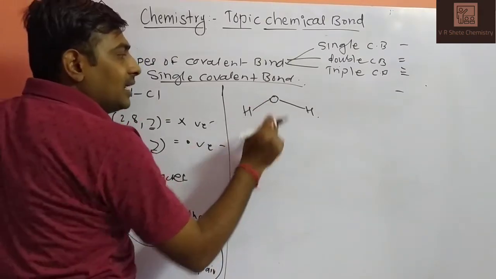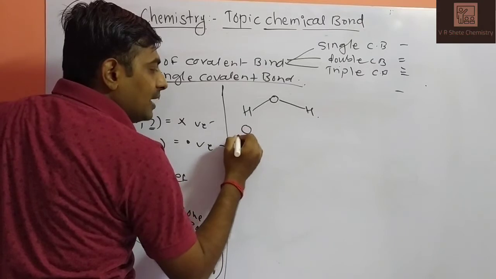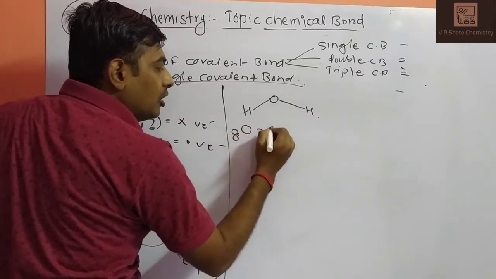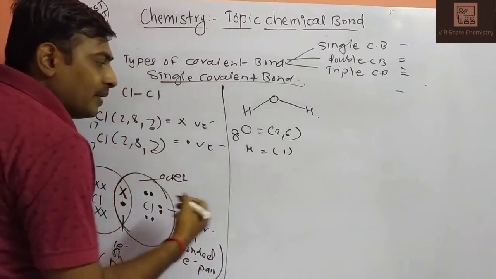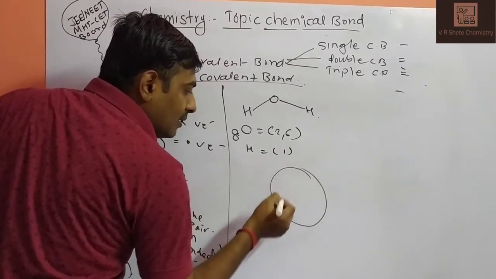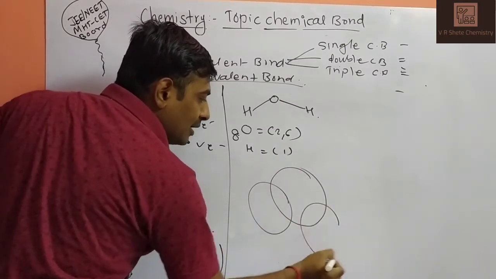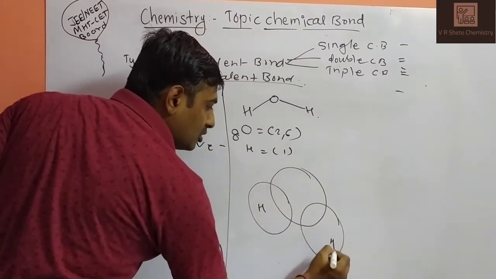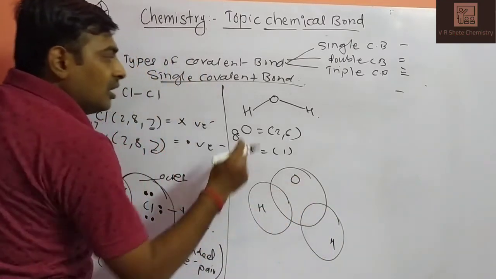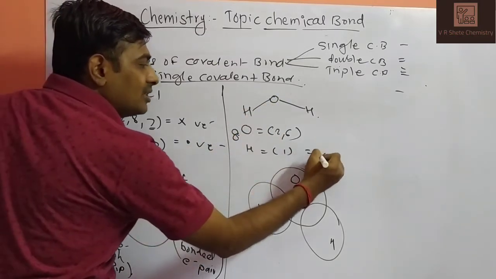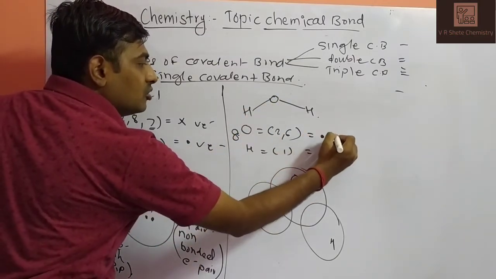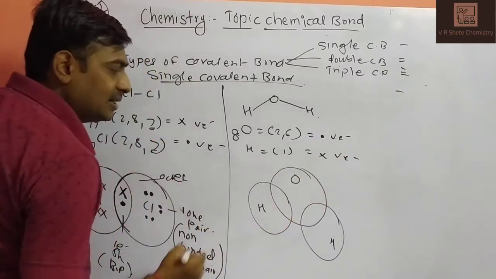So in water, the oxygen atom is at the center. Oxygen has atomic number 8, electronic configuration 2, 6, and hydrogen has electronic configuration 1. At the periphery there are 2 hydrogen atoms: first hydrogen, second hydrogen, and here oxygen. Hydrogen shares one electron with oxygen. The electron of hydrogen is a cross, the electron of oxygen is a dot. This is your valence electron representation.